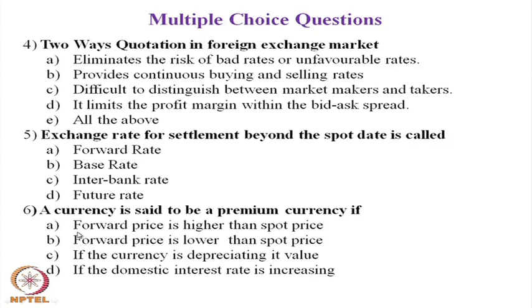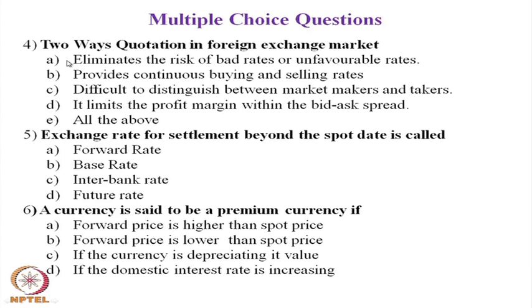Let us move to question number 4. Two-way quotation in the foreign exchange market: buyer's quotation, seller's quotation, the bid-ask spread. The answer is E, all the above.